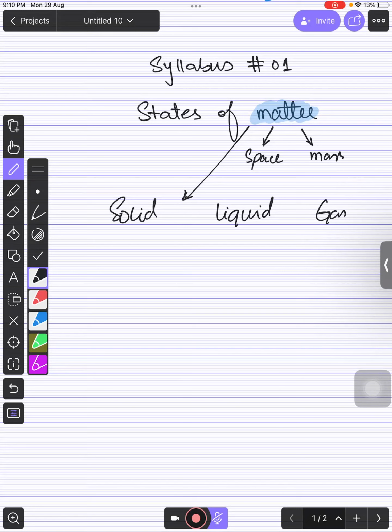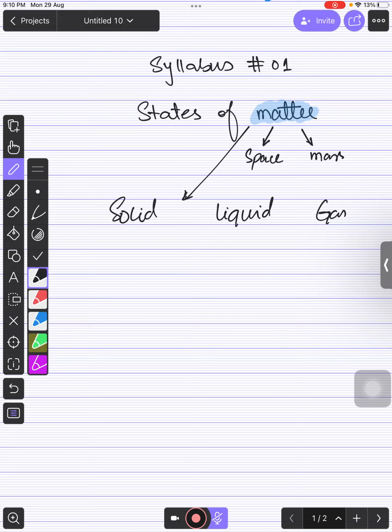Except for energy, every single thing we have is matter, right? If you focus on yourself, alhamdulillah we are human beings, and human beings are a special type of matter. We have every type of matter inside us, even solid, liquid, and gas. We know that our stomach has HCl, so it is liquid. Our body also contains water, which is liquid, right?